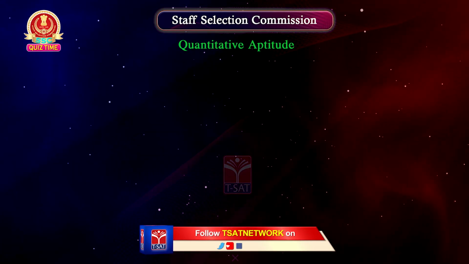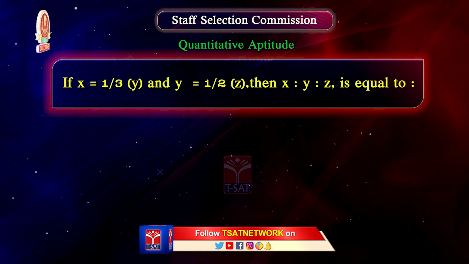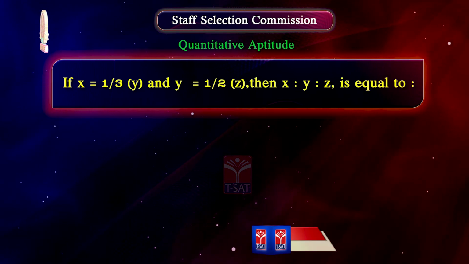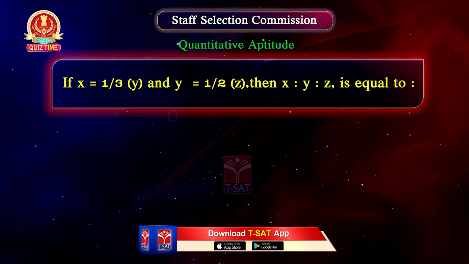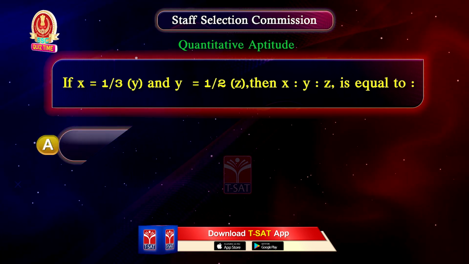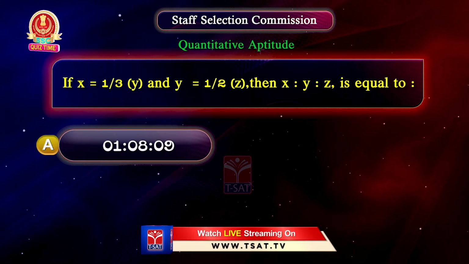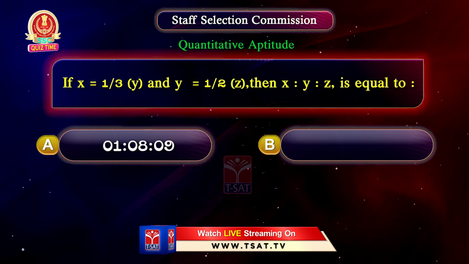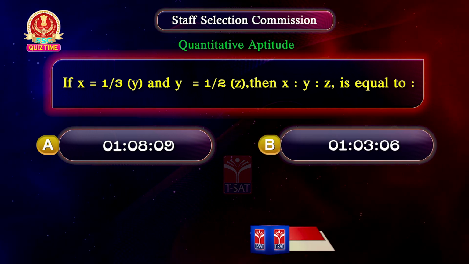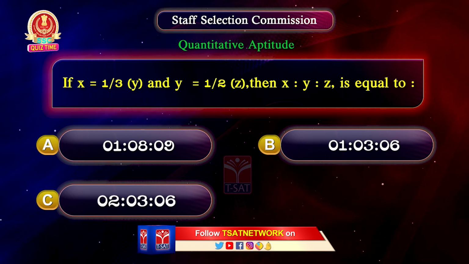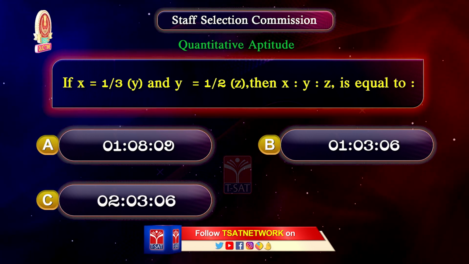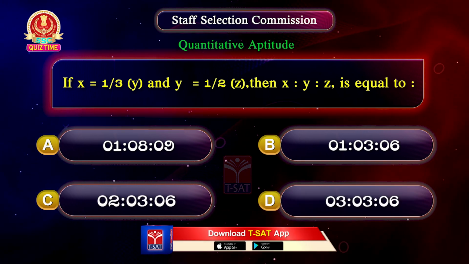Next question. If x is to 1 by 3y and y is to 1 by 2z, then x is to y is to z is equal to? Option A, 1 is to 8 is to 9. Option B, 1 is to 3 is to 6. Option C, 2 is to 3 is to 6. Option D, 3 is to 3 is to 6.